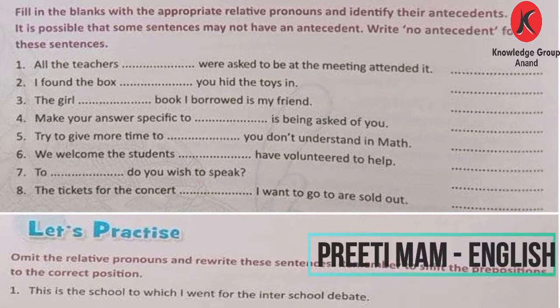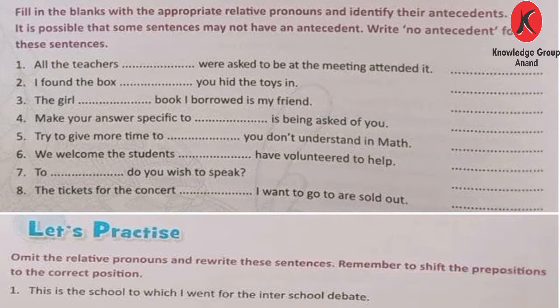Yesterday's class we learned relative pronoun, placement of the relative pronoun and the omission of the relative pronoun. Dear students, today we will do the exercise which is on page number 26. Fill in the blanks with the appropriate relative pronoun and identify their antecedents. It is possible that some sentences may not have an antecedent. Write no antecedent for these sentences.